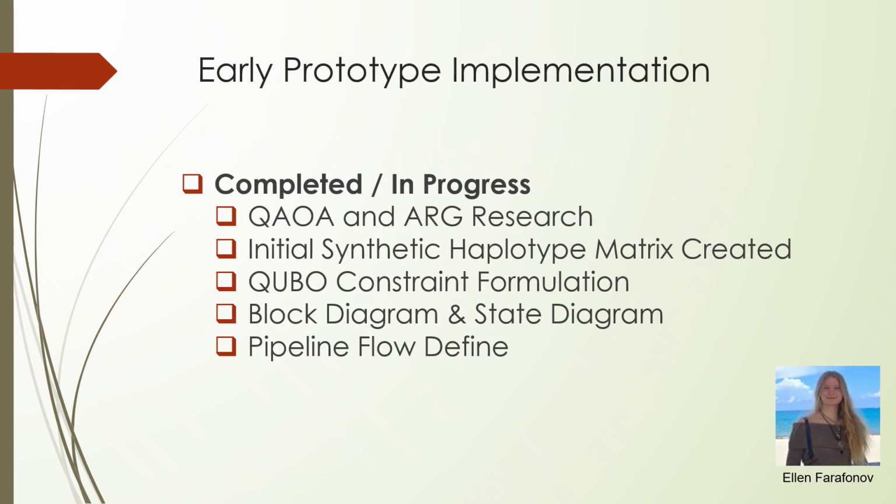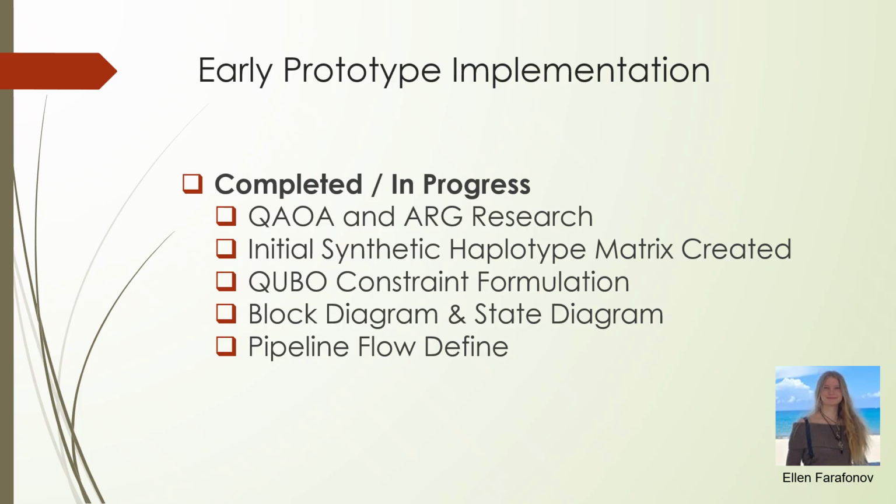For the early prototype implementation, so far, we have been working on the quantum approximate optimization algorithm and ancestral recombination graph research. That is something that we started from the beginning and have been continually doing to have the best results for our project.